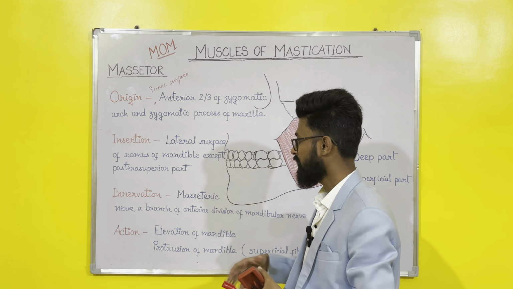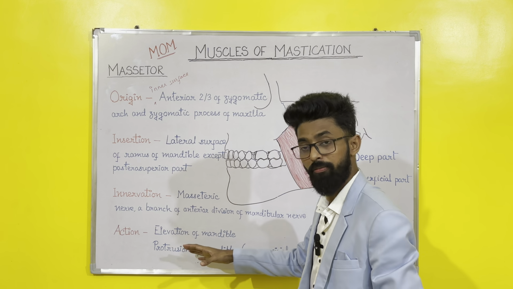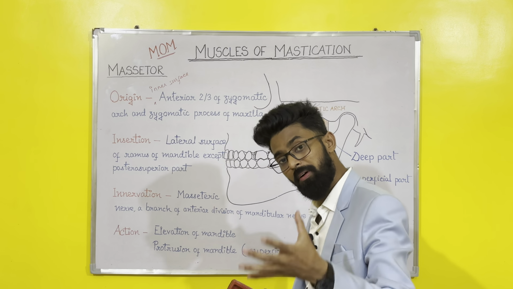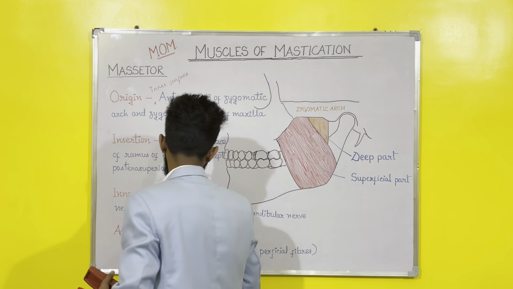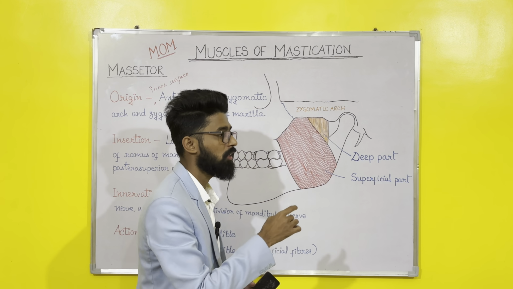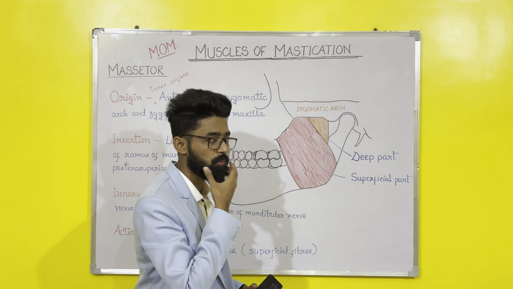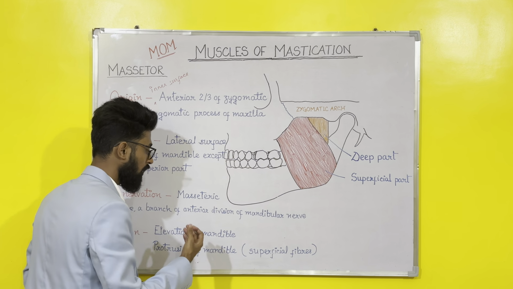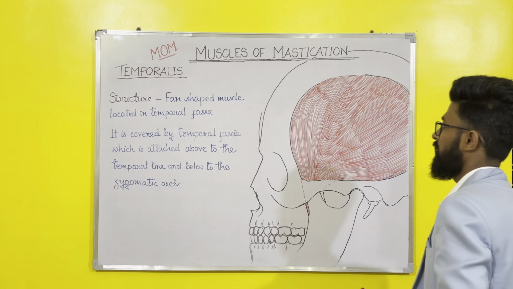So the main action is elevation of mandible. Also, the superficial fibers help in the protrusion of mandible. Protrusion means moving forward like this. So it helps in the protrusion of mandible.